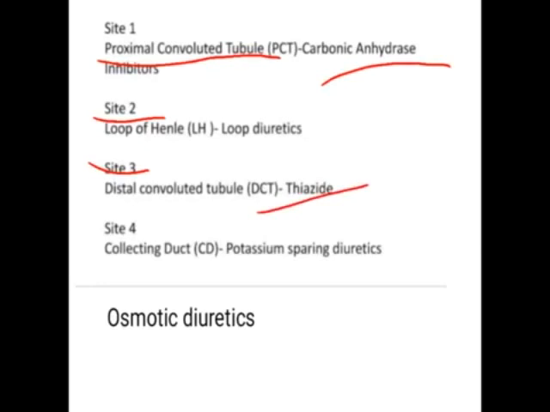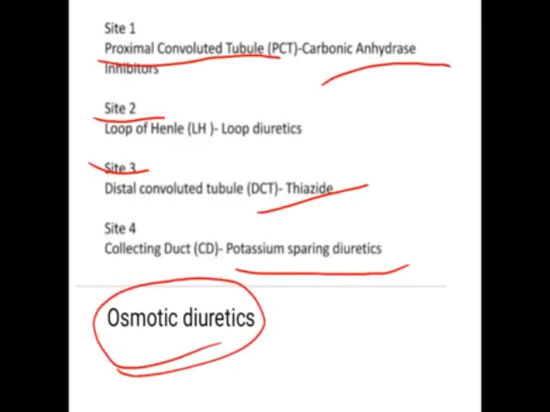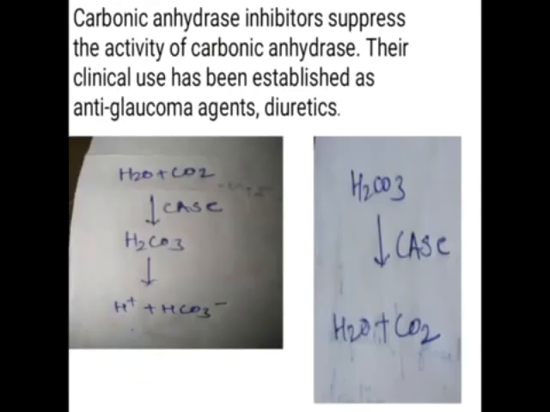And site 4 diuretics act in the collecting ducts. They are generally called potassium sparing diuretics. They consist of the aldosterone antagonists and other drugs which are responsible for decreasing the reabsorption of sodium ions into the blood. So in this way the classification takes place, and the fifth one, which does not come under the different sites of the nephron, is the osmotic diuretics.